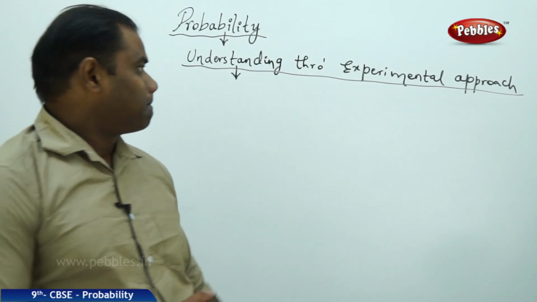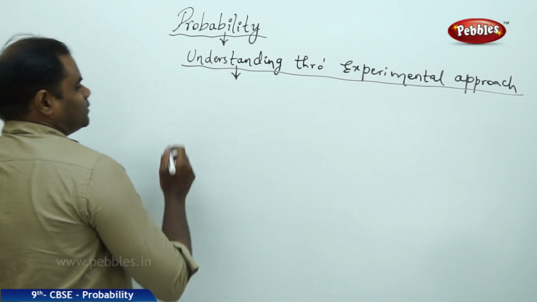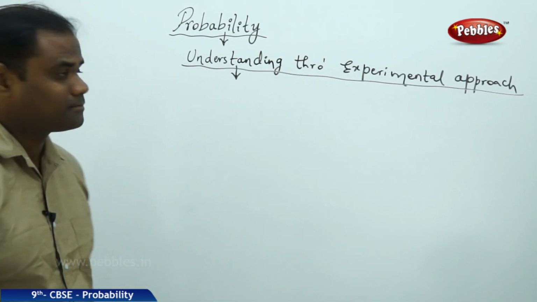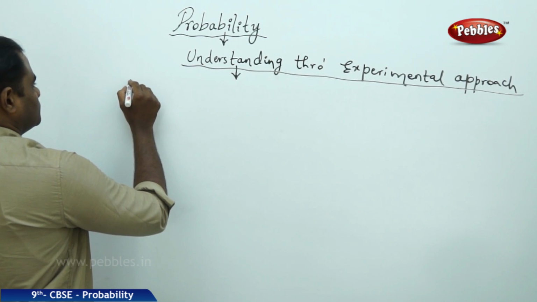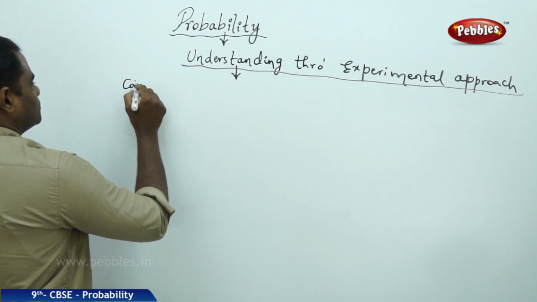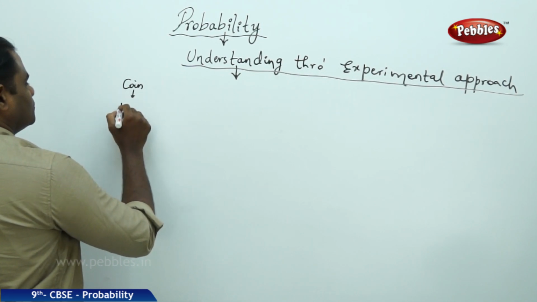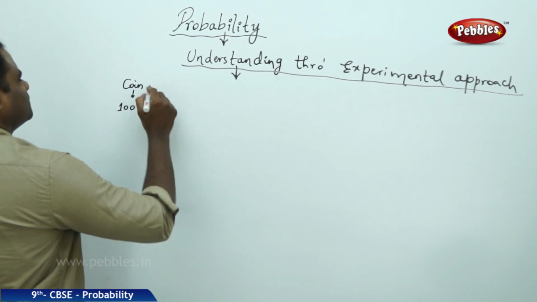Understanding probability through experimental approach. For example, let me take a coin and toss it 100 times. Say a coin is tossed 100 times.